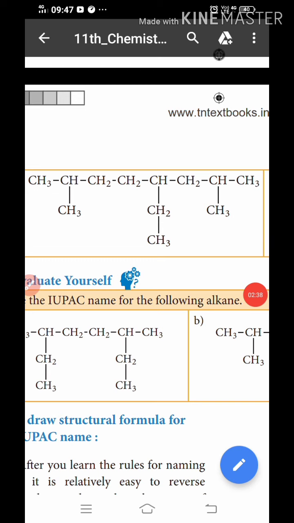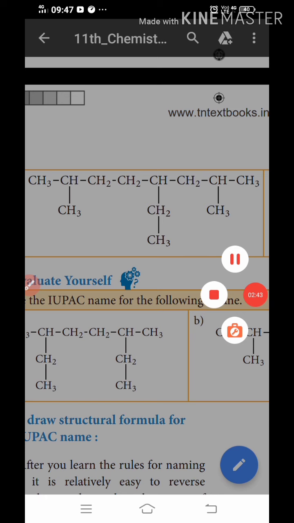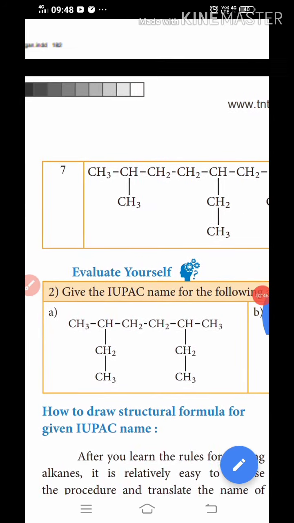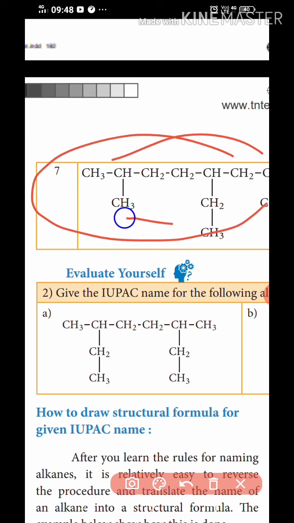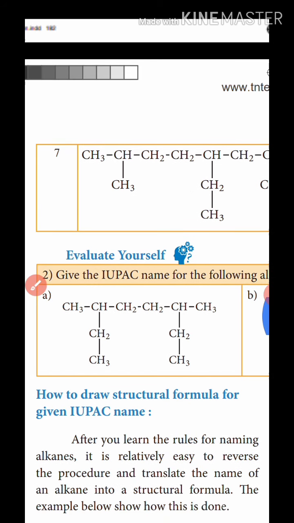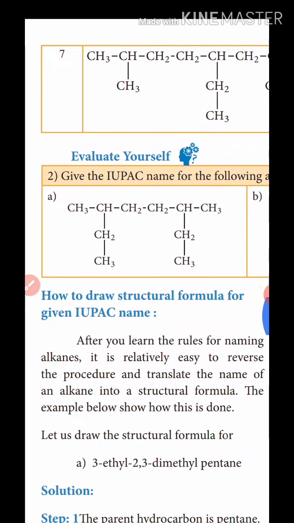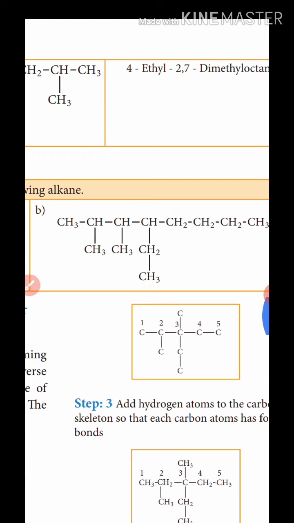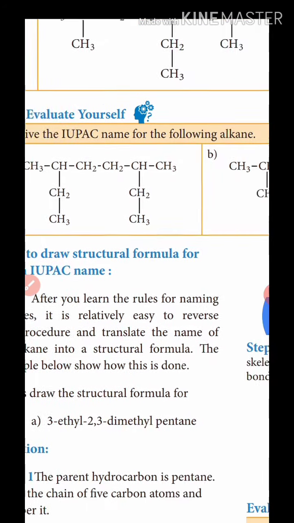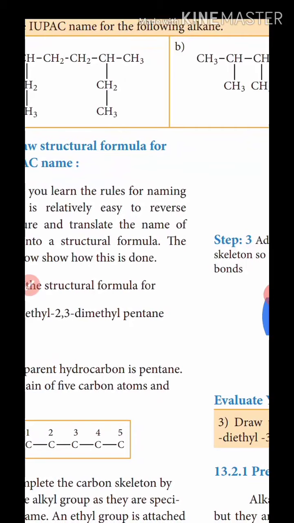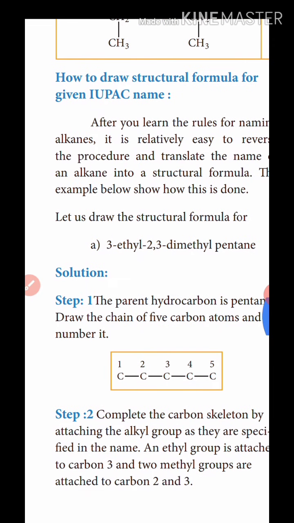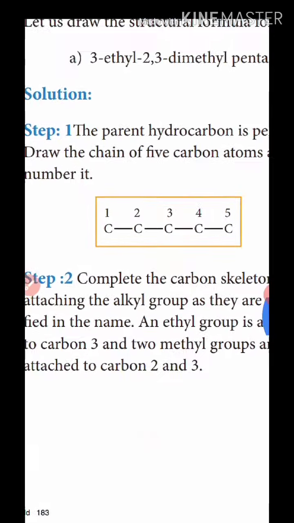How do we mention the IUPAC name? Alphabetical order. Okay, the first one in the IUPAC name is alphabetical, so this is the IUPAC name: 4-ethyl 2,7-dimethyl. Okay, the next one to discuss: evaluate yourself, give the IUPAC name for the following alkane, from structure to the IUPAC name, yourself.